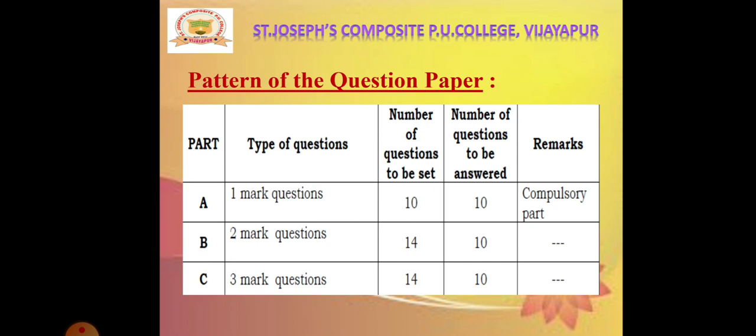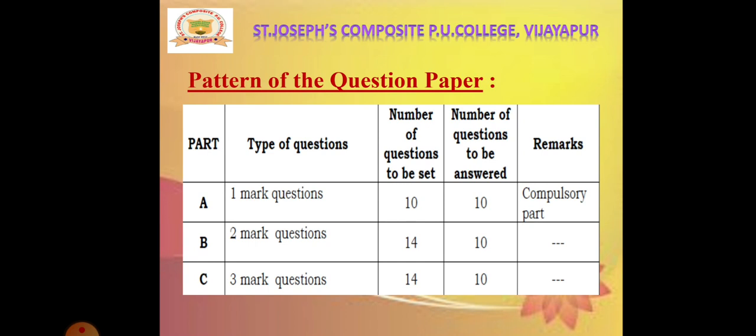The question paper consists of 5 parts, namely A, B, C, D and E. In part A, there are 10 questions and each carries 1 mark. This is a compulsory part. That means you don't get any choices here. And in part B, there are 14 questions and each carries 2 marks, out of which you have to answer any 10 questions.